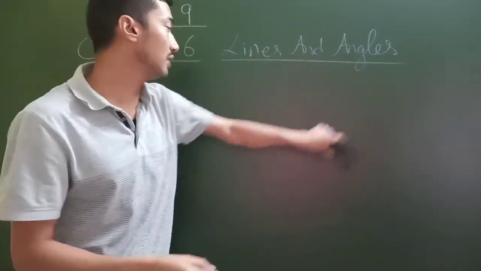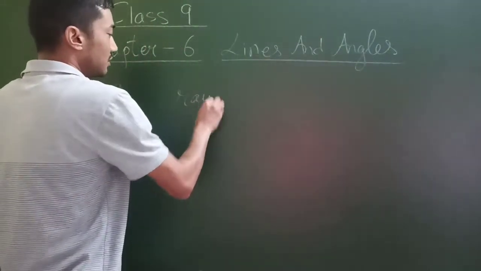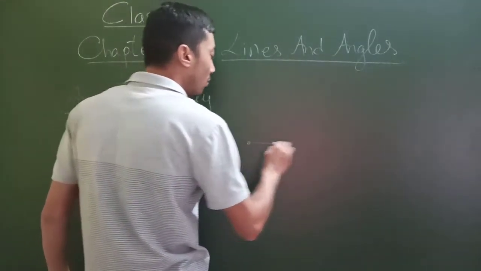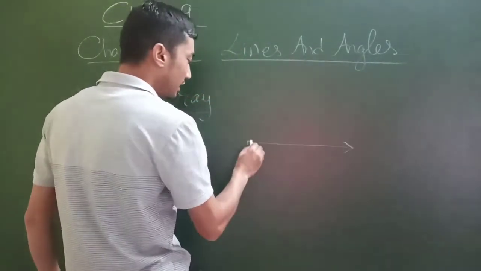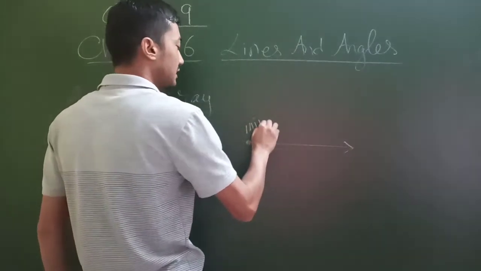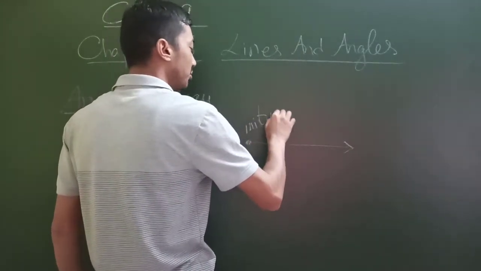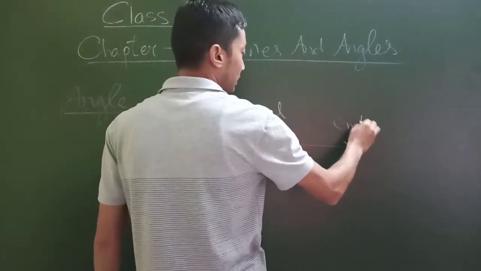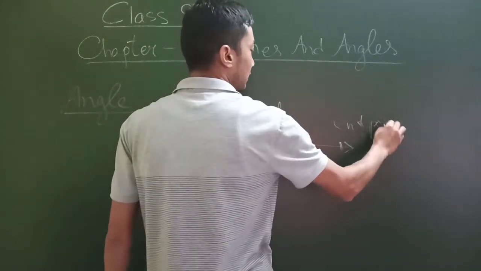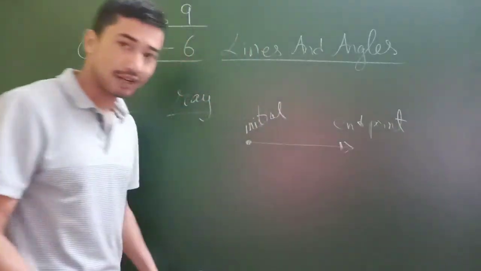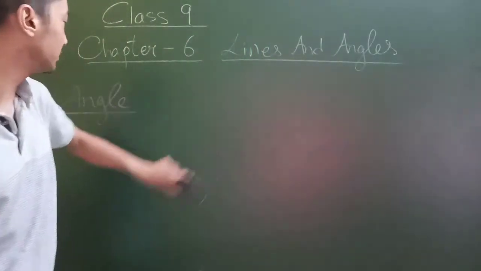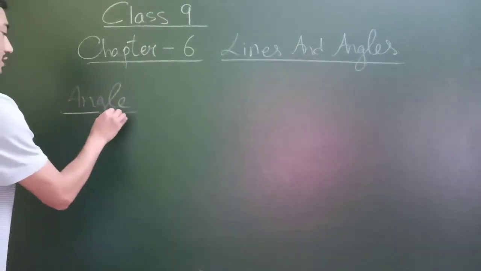And of course we also have a ray. Now what is a ray? A ray is another part of a line which has one end point and one initial point. So this one we can call the initial point, meaning from where it begins, and this may be the end point. These things we have already done, so let's quickly recap.